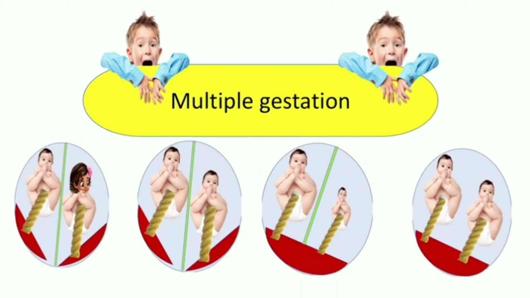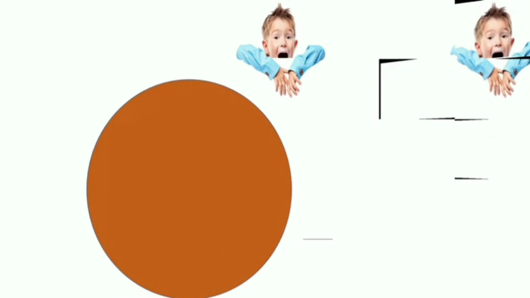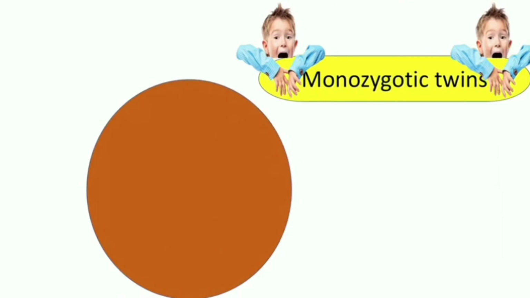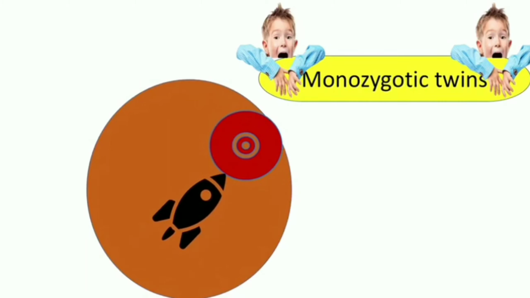multiple gestation. Okay, before approaching multiple gestation, we must understand what monozygotic twins are. Here mono means single zygote. Monozygotic twins develop from a single fertilized egg. So these are the identical twins with the same genetic makeup.